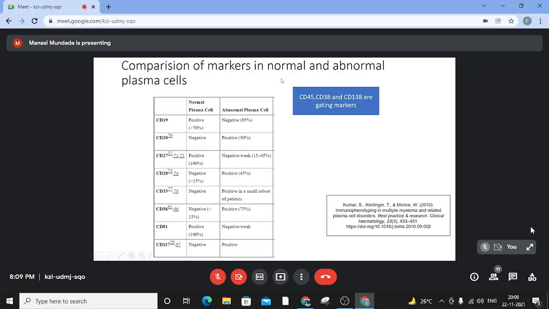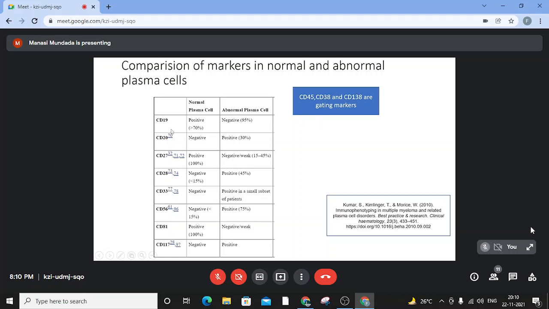So how do you identify the abnormal plasma cells on flow cytometry? There are these backbone markers CD45, CD38, and CD138, of which we know CD38 and CD138 are markers of plasma cell differentiation, and CD45 is a marker of hematopoietic cells. So in an abnormal plasma cell, the CD45 is downregulated, and so is CD38. Along with that, CD138 is upregulated in an abnormal plasma cell.